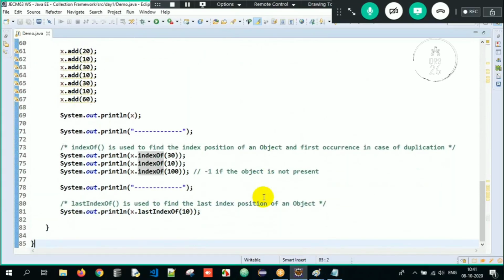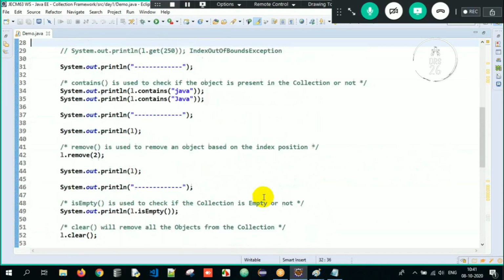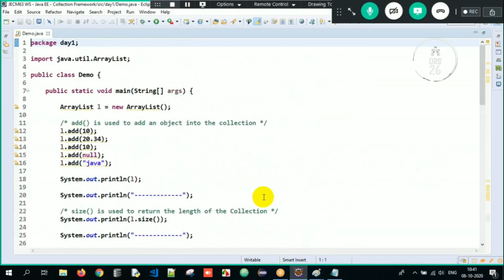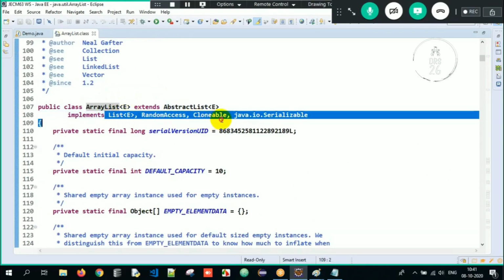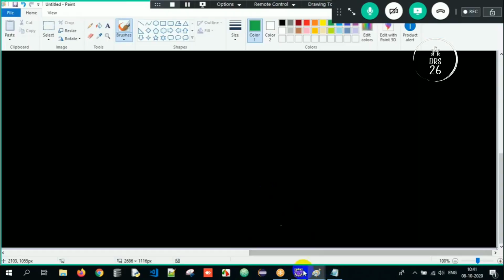So these are the different procedures of how a Java program works. And if you want to look at the source code, I have told you how to look at it, right? Press Control on your keyboard, hover on that particular class, click on it. Once you click on that, can you see the source code of ArrayList is available here? See, ArrayList is implementing the List interface. With the List interface, it is also implementing what? List, RandomAccess, Cloneable, and Serializable.